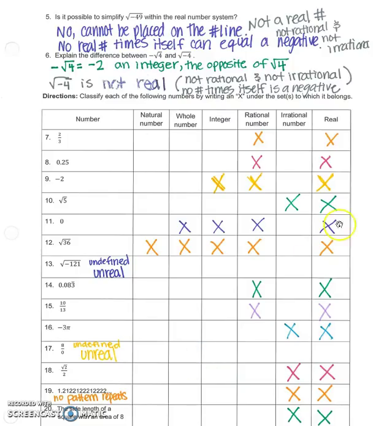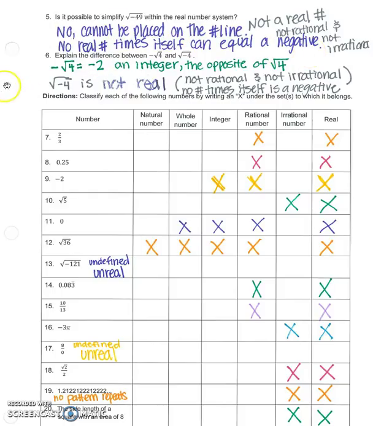Looking at the next problem you had to do, the square root of negative 49, or radical negative 49, is not a real number. It's called an imaginary number. It cannot be placed on the real number line, so it's not a real number. I cannot take the square root of a negative number because no real number times itself can equal a negative value.